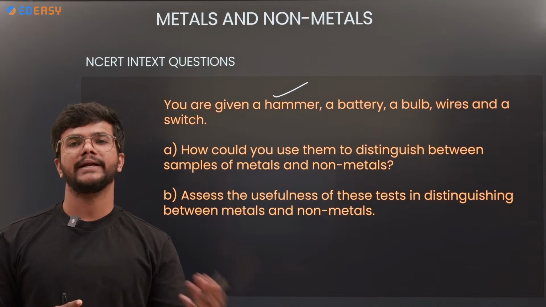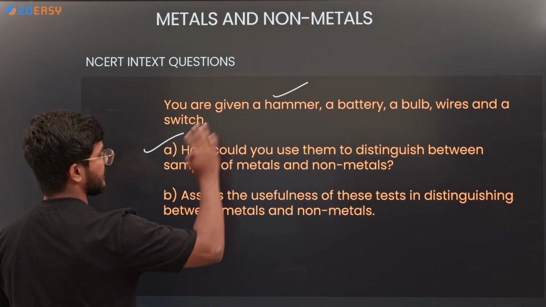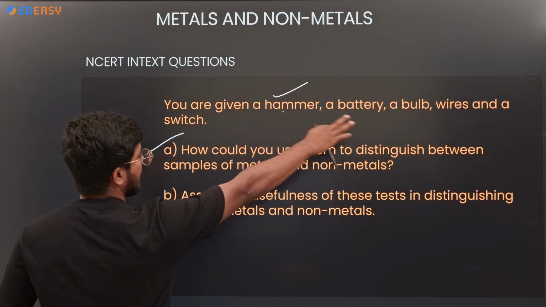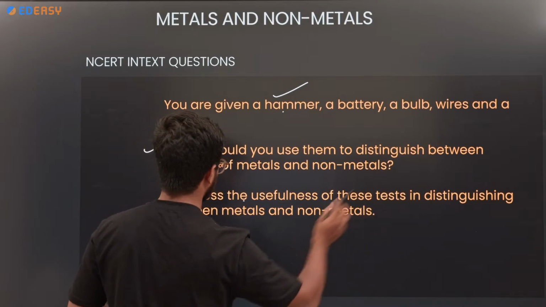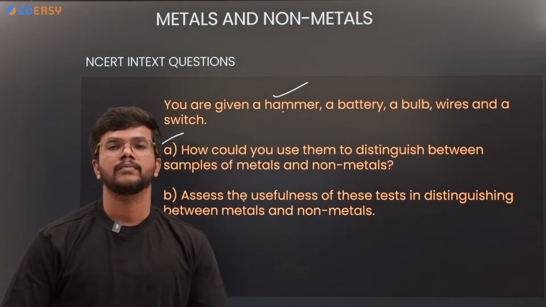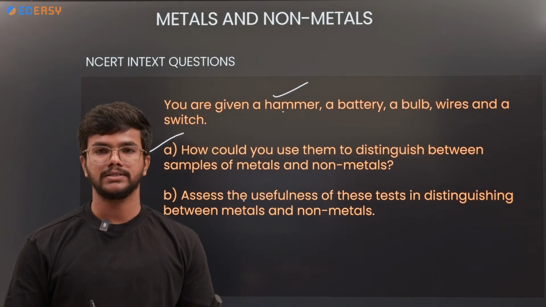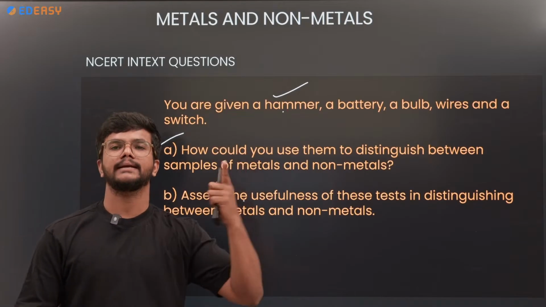So metals and non-metals can be distinguished with the help of malleability and electrical conductivity.